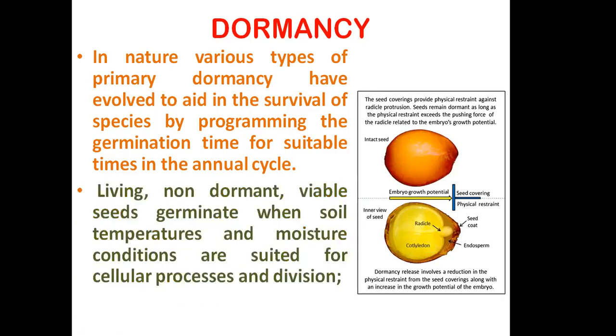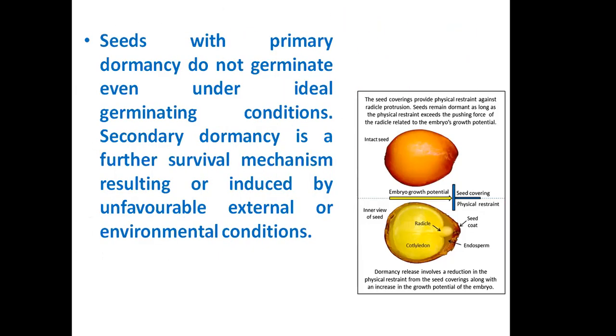Non-dormant viable seeds germinate when soil temperature and moisture conditions are suited for the cellular processes and division. Because during germination, many processes have to happen in the seeds, and only when the conditions are favorable will the seeds germinate.